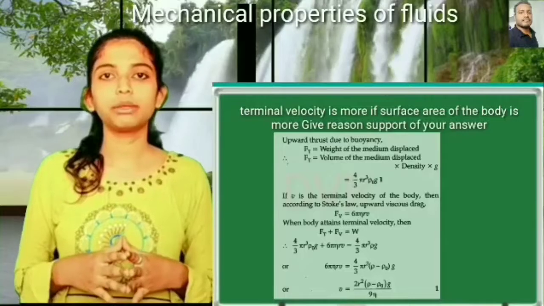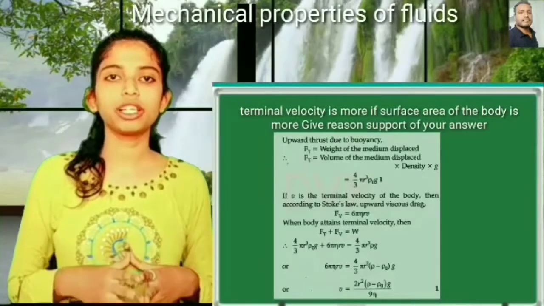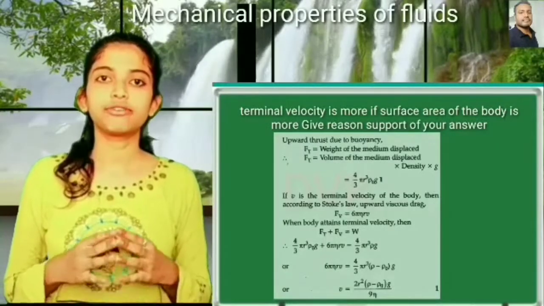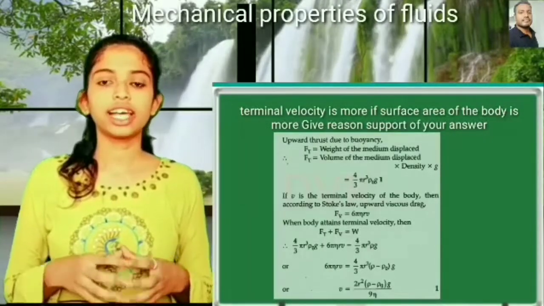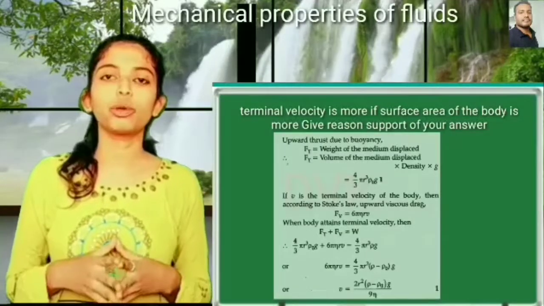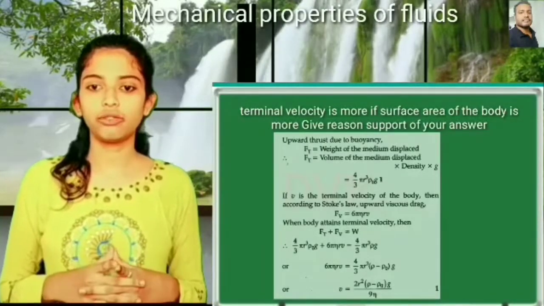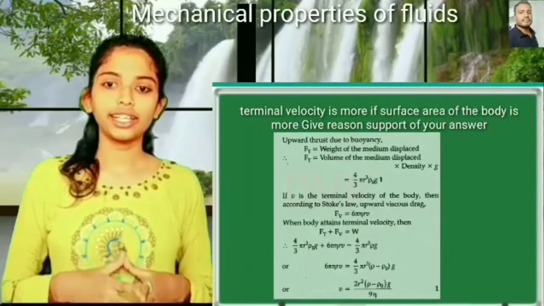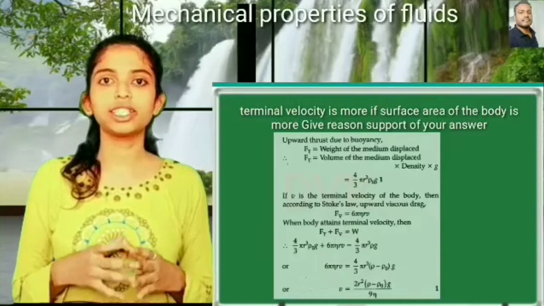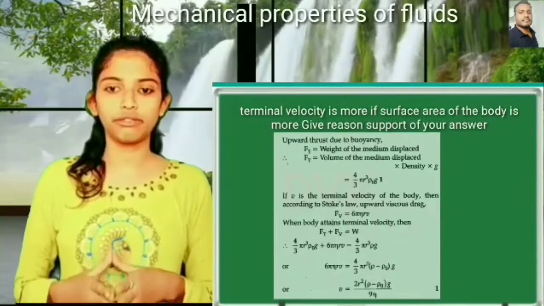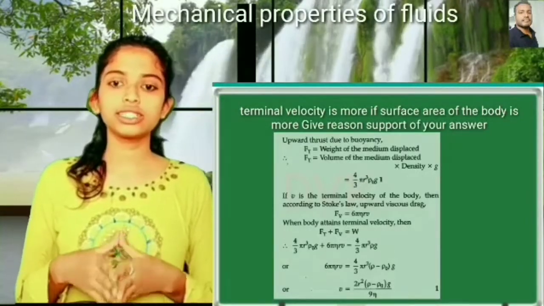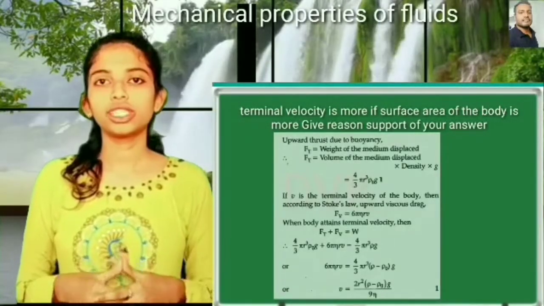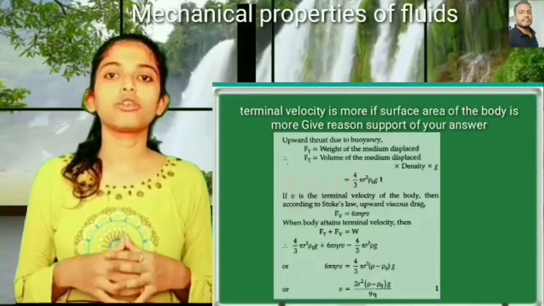Here Vt is directly proportional to a square. It means terminal velocity is directly proportional to the square of the radius. This is the first equation. So here surface area of sphere is equal to 4 pi a square. This is the second equation. From equations 1 and 2, Vt is directly proportional to surface area. It means the terminal velocity is directly proportional to surface area. If the terminal velocity increases, then automatically surface area also increases. It means terminal velocity is more if surface area of body is more.